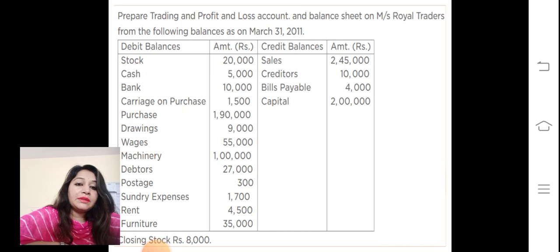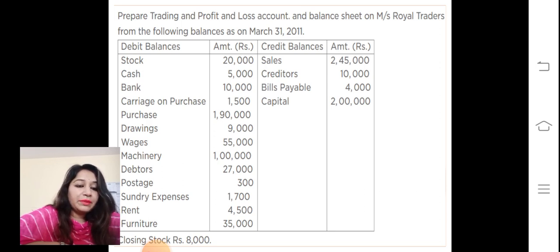Next, I'll be discussing the calculation. We will come to the calculation, how to calculate the balance sheet. This is the question: Prepare trading and profit and loss account and balance sheet of MS Royal Trader. This is the table.